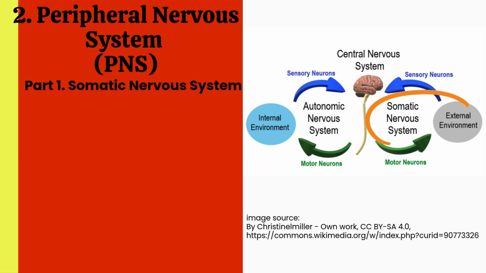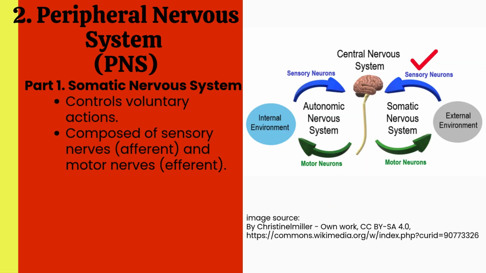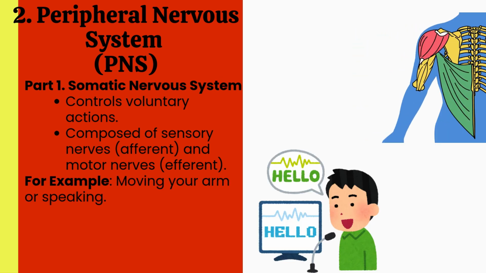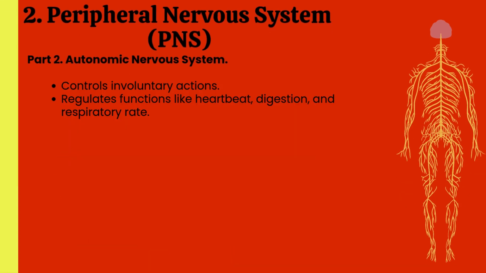Part 1. Somatic nervous system. It controls voluntary actions. It is composed of sensory nerves, afferent, and motor nerves, efferent. For example, moving your arm or speaking. Part 2. Autonomic nervous system. It controls involuntary actions. It regulates functions like heartbeat, digestion, and respiratory rate.